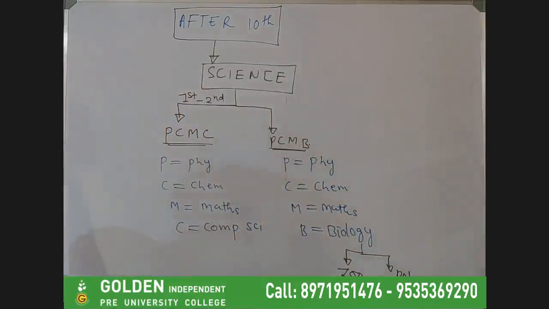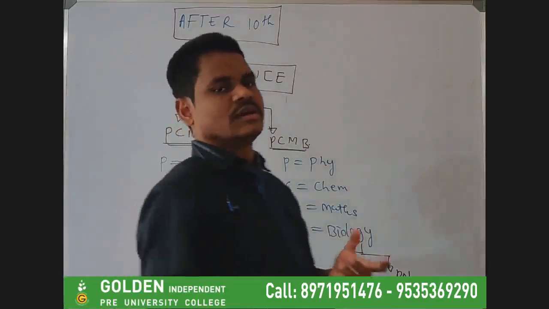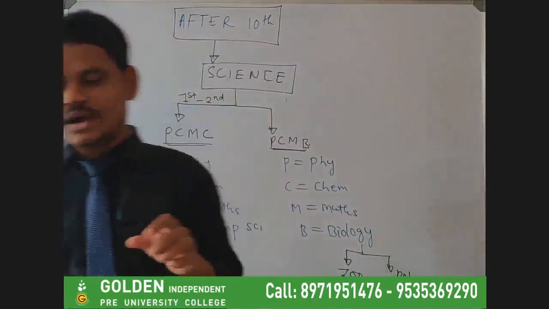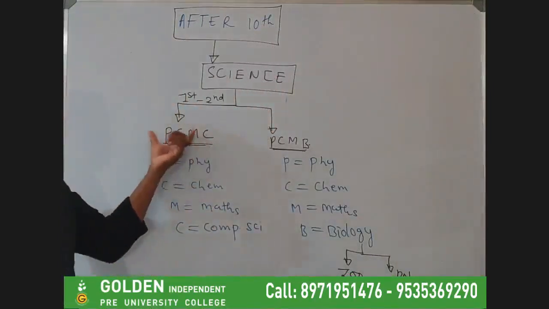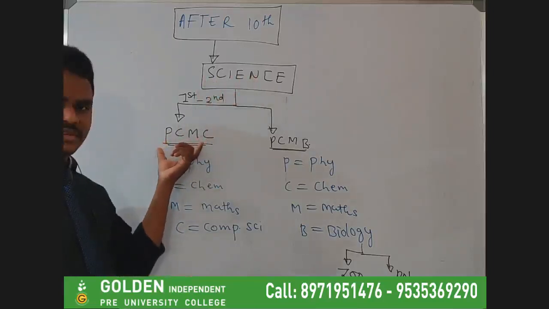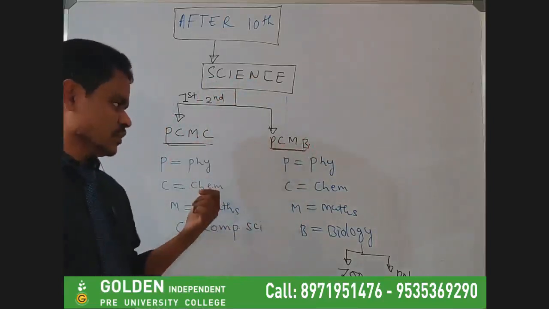Why I am trying to tell you all this information is because it's very important for a student to understand what courses are available after 10th standard and what special branches are available in this. So in the science you will be having PCMC and you will also have PCMB. You can take any one of these.